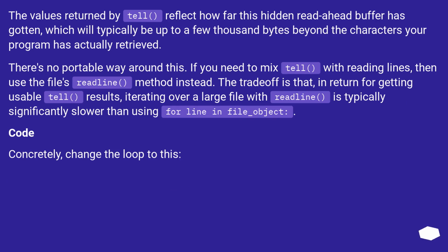The trade-off is that, in return for getting usable tell results, iterating over a large file with readline is typically significantly slower than using for line in file_object. Concretely, change the loop to this.